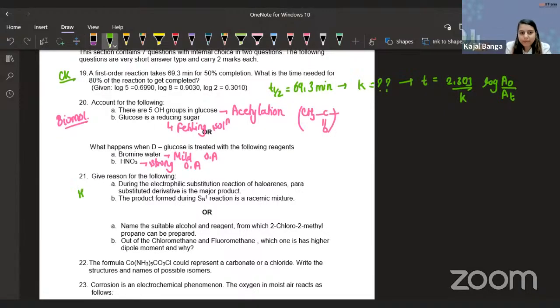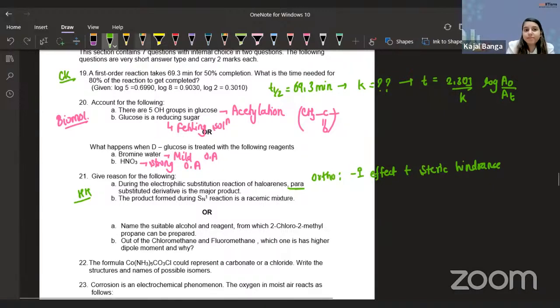Okay, again, haloalkanes and haloarenes, guys. During the electrophilic substitution reaction of haloarenes, para substituted. Okay. So they are asking why para is the major product. We know why para is the major product. Because at ortho position, there are 2 reasons you can give. First one, we have minus I effect. And the other reason is the steric hindrance. Both these reasons will give me para as the major product. Now, the second option that they are asking. So guys, look, there is this internal choice for this particular question. For these 2 questions, they have given us the internal choice. So either you can do the A part or you can do the B part. Perfect. Okay. Let's look at the next one.